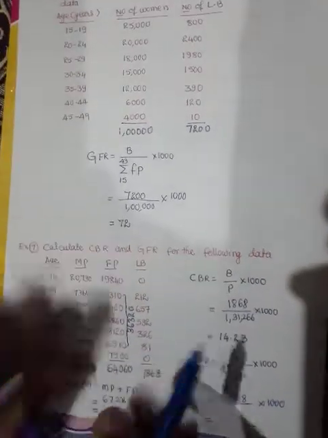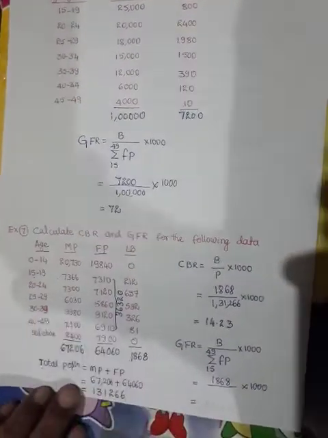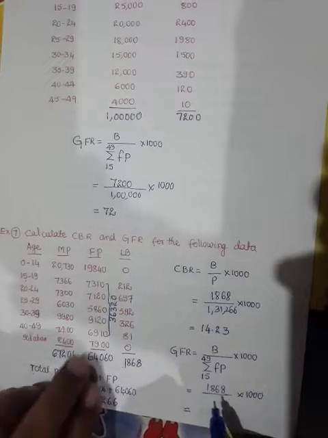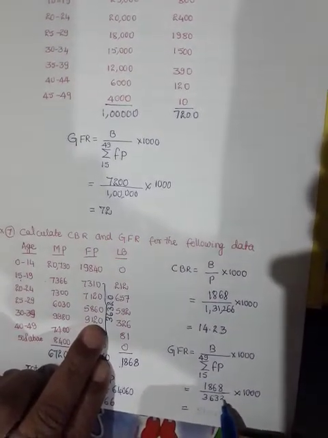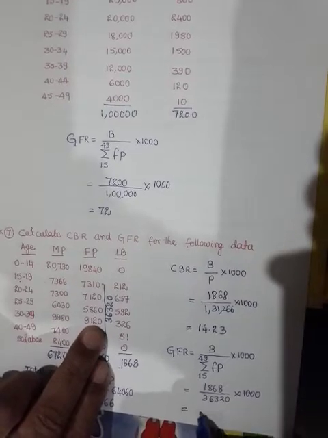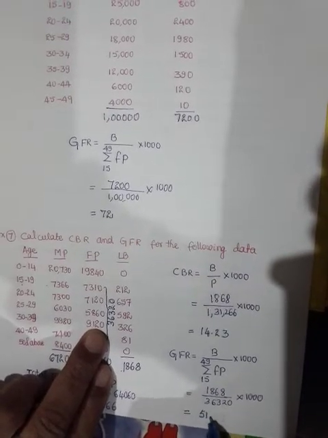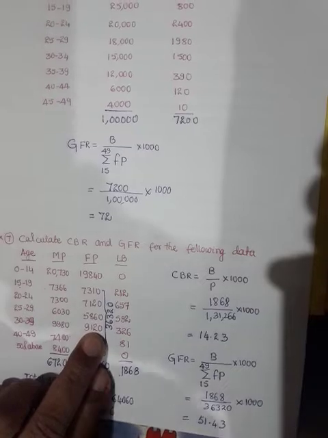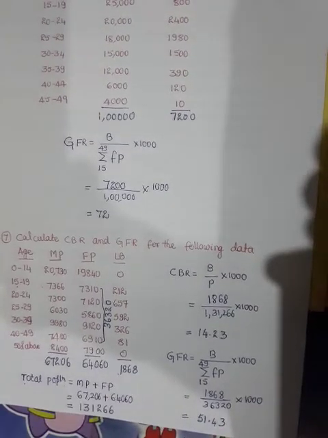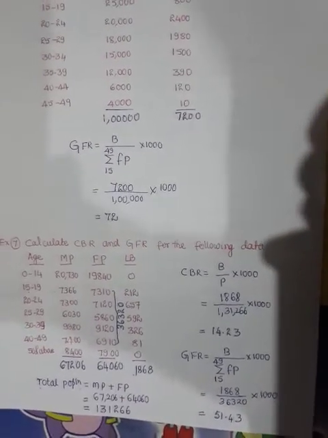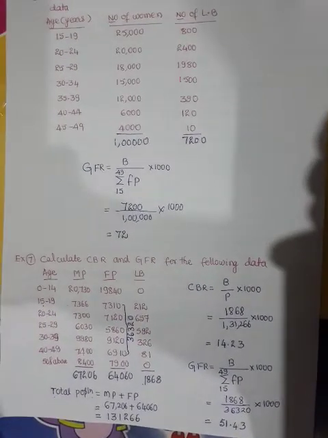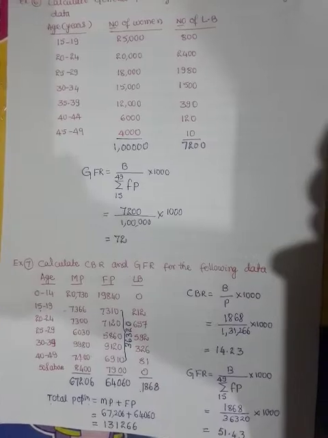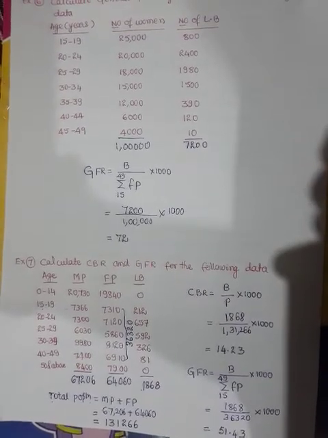So this is the female population of childbearing age 15 to 49. So 1868 divided by 36,320 into 1000. If you simplify, you will get 51.43. This is GFR. So like this, we can calculate CBR and GFR. In the next class, we shall work out the problems on ASFR and TFR. Thank you.